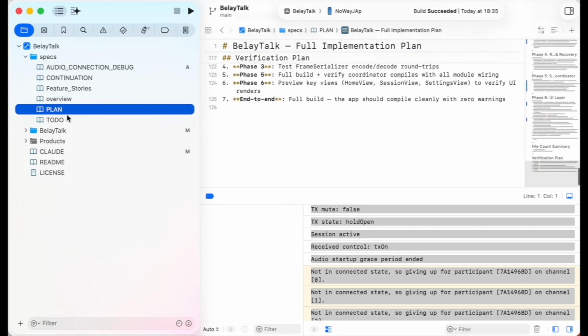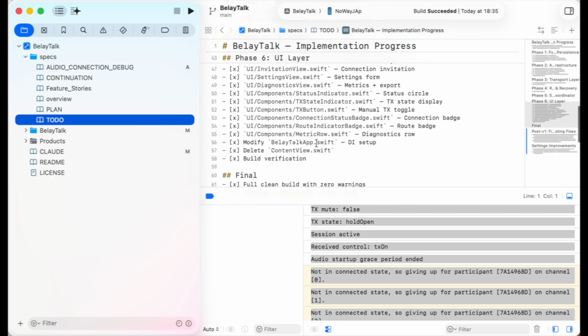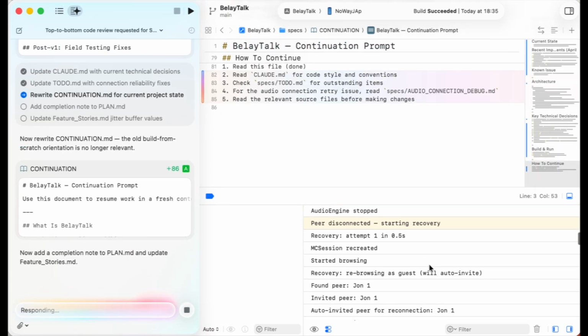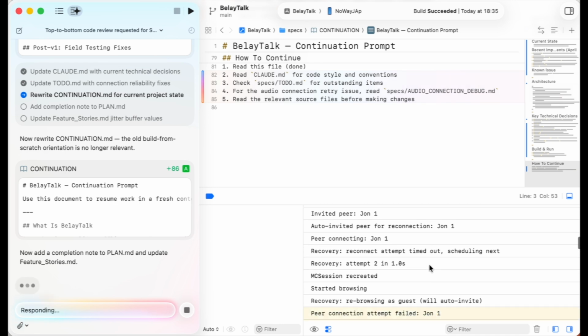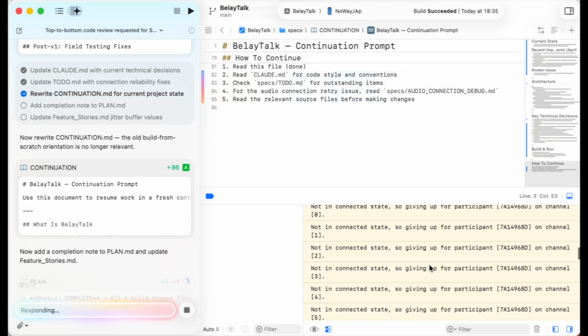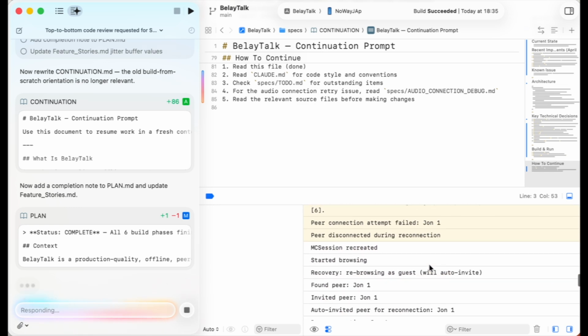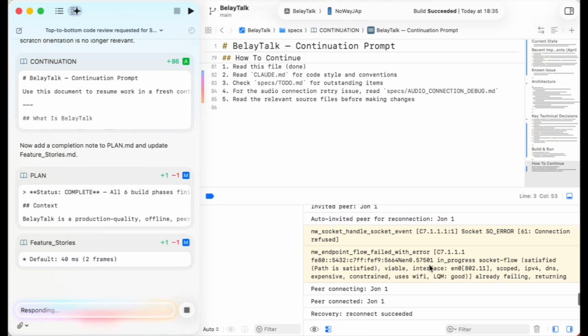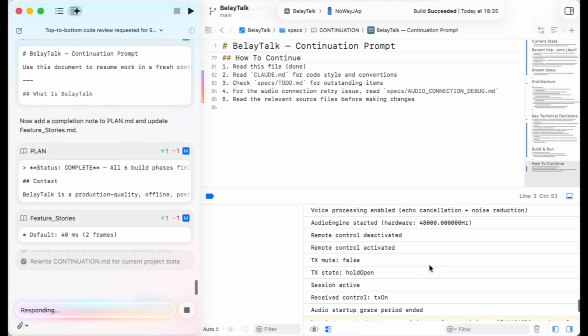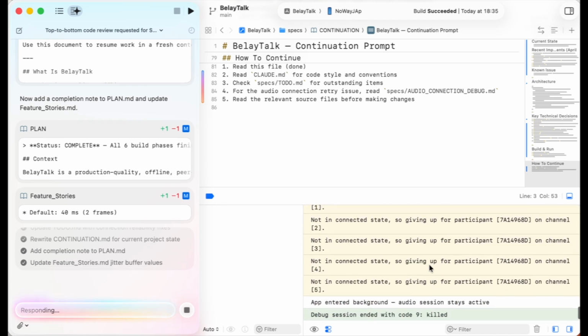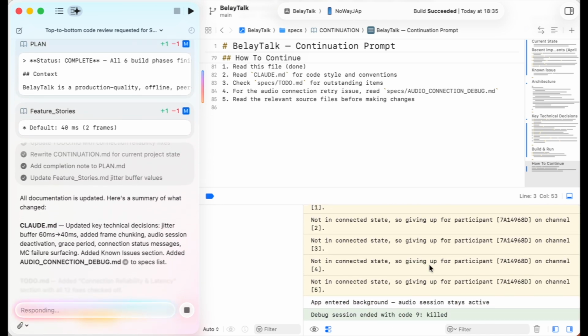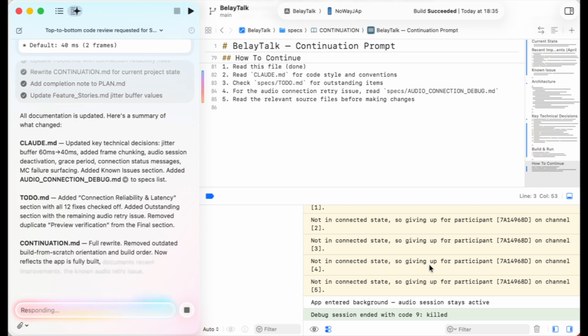The next thing to do is to create a plan and a to-do list. I do all of this before we start coding. So with the specs and the overview and the to-do list, it's time to let Claude Code do its thing. This actually involves quite a lot of iterations. The first thing that it makes tends not to work, then we try again, make some tweaks, try again, make some tweaks, try again. So let's see how the first iteration goes.